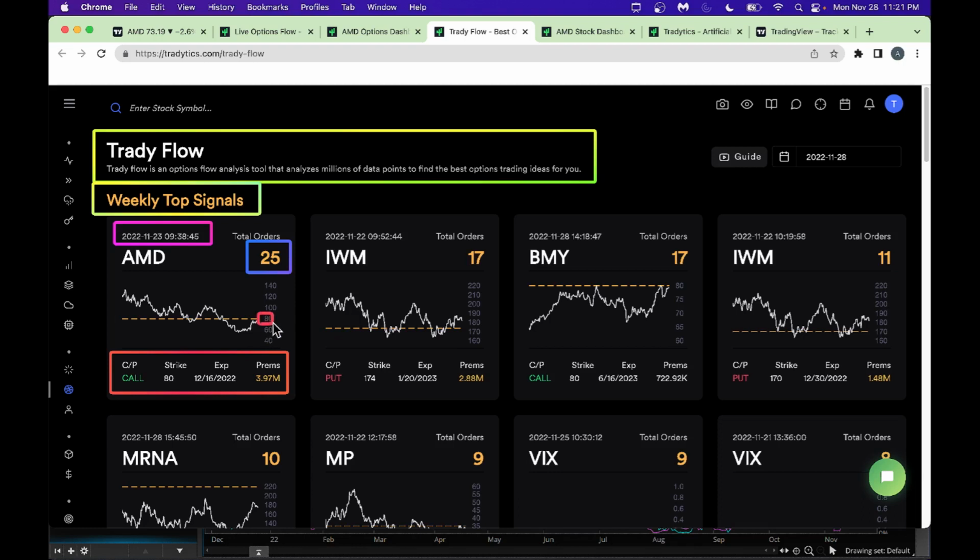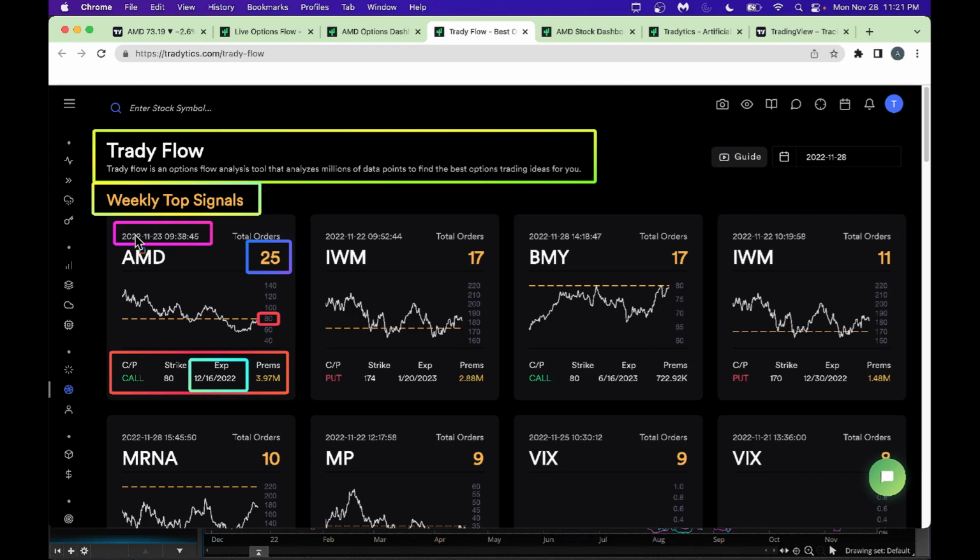You don't need to go at 80. You could go maybe 75 or so and buy some out of the money call option. You could even add a couple more days, even though this expiration is 12/16. You could go maybe a couple weeks ahead of this, maybe January expiration. You could buy. That could be a good game here.